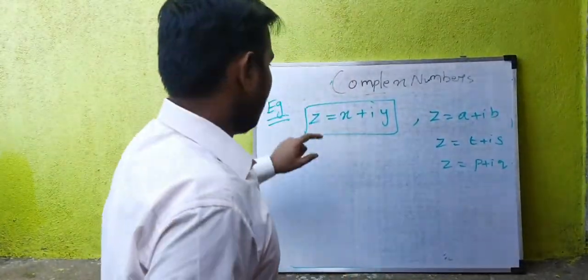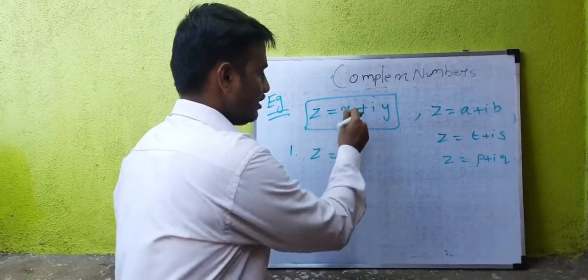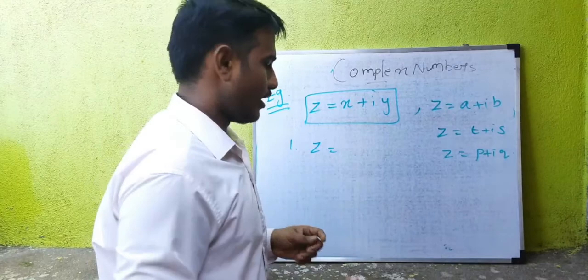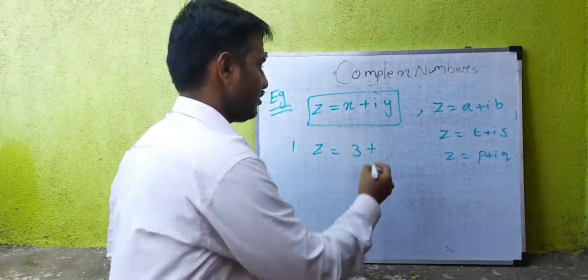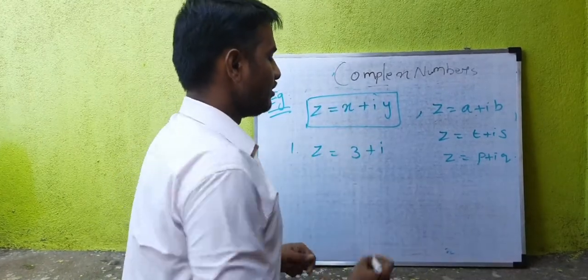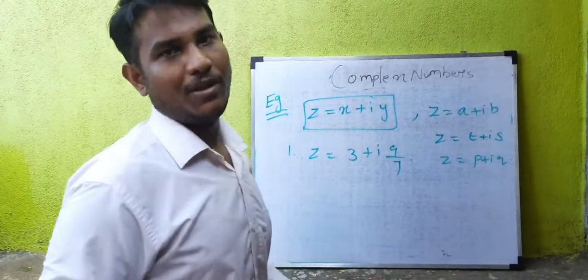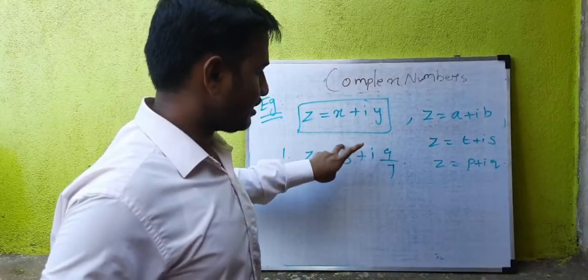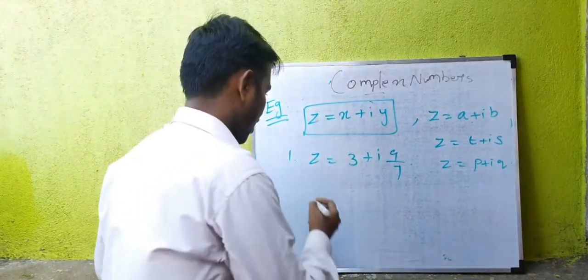So I'm going to write one complex number. z is equal to, instead of x, I'm going to write some real number, so it can be 3, plus i into y, and I'm writing y as 9 by 7. So this is also a complex number. This x and this y both belong to the real numbers.